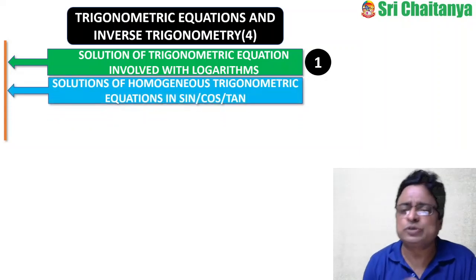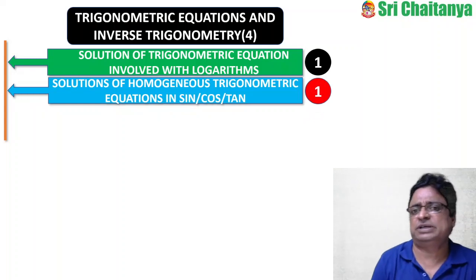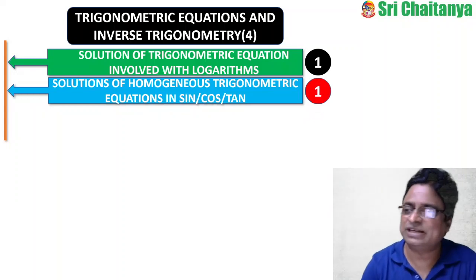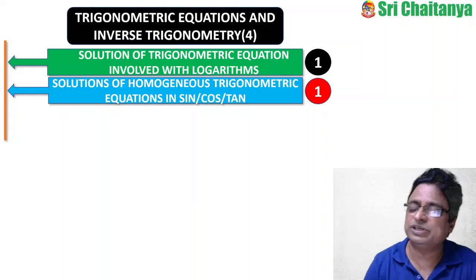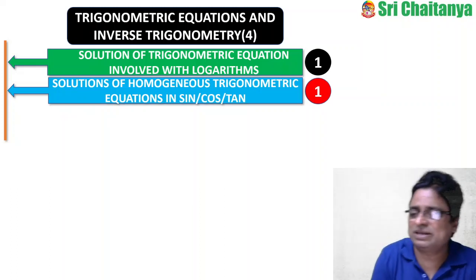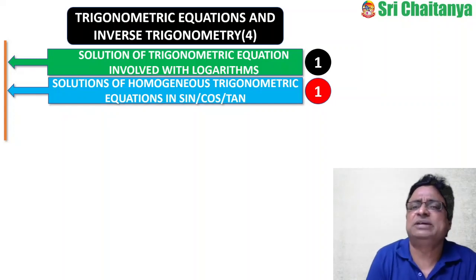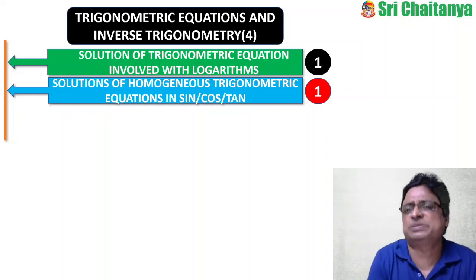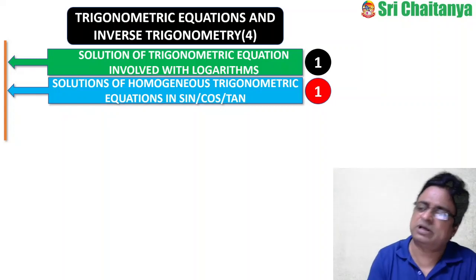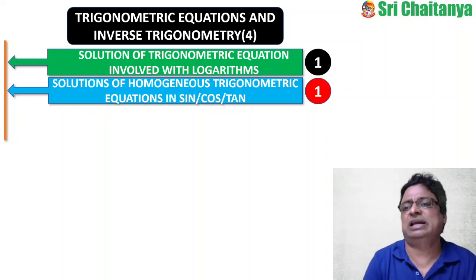And coming to solutions of homogeneous trigonometric equations in sine, cos or tan, only one question. That means solve sine square theta plus cos power 4 theta equal to something. Something like that. Sine power 4 theta plus cos power 4 theta is equal to something. Like that type of questions, all even homogeneous powers in a trigonometric equation, exclusively in sine or exclusively in cos or sine and cos or tan, something like that only.